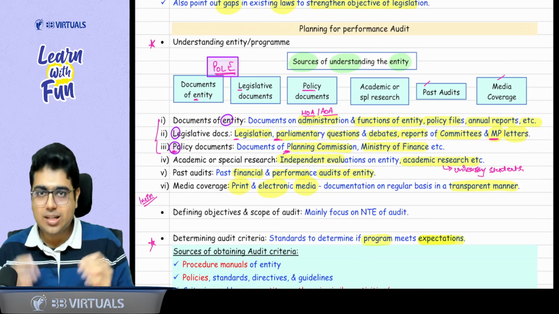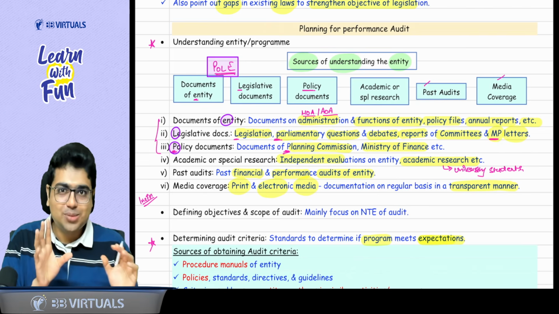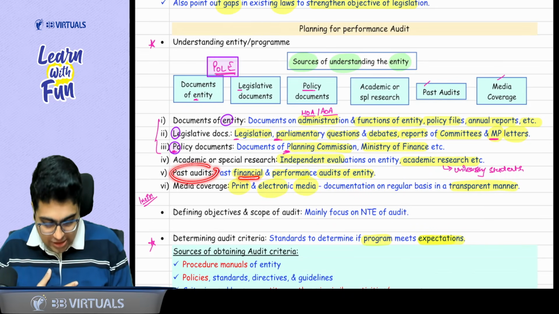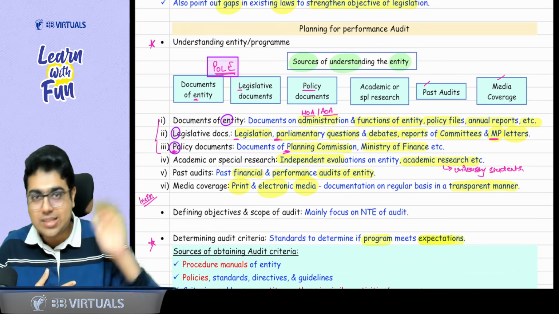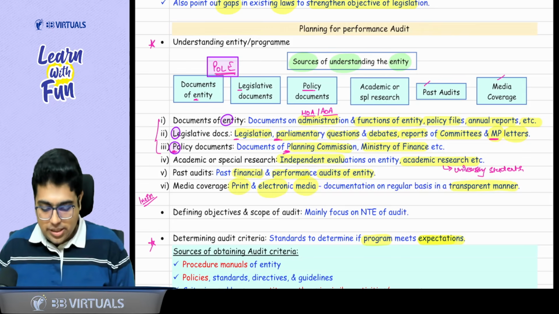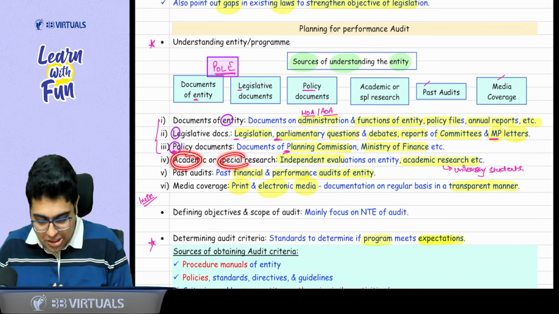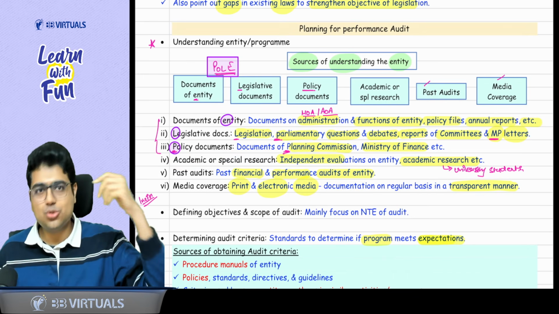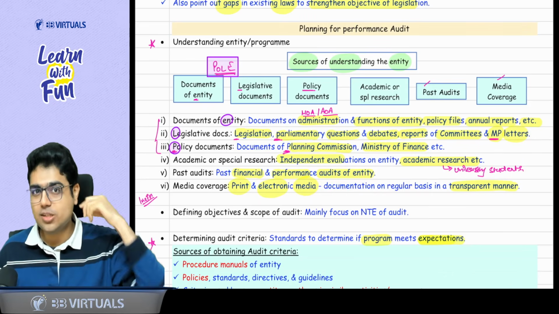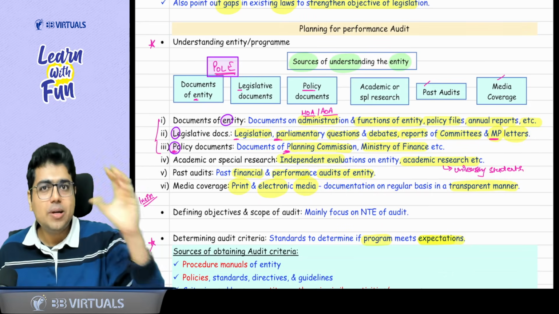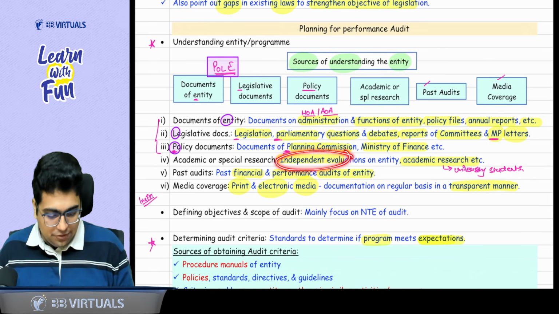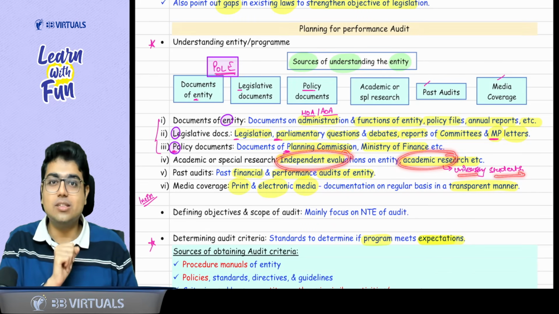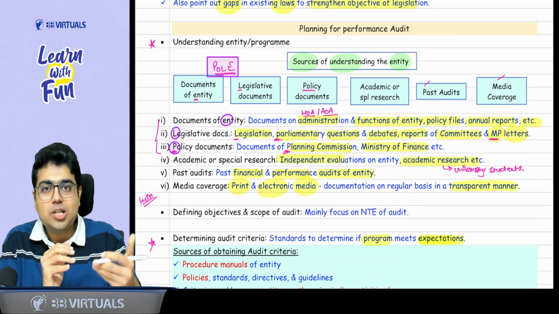So what you can do is, like a normal auditor, like we do in our articleship also, we see the files of previous period. So if there is a past audit, financial or performance audit documents are available, you can see that. Apart from past audit, if some academic or special research is done, there are certain big institutions, big universities, MBA institutions, they do proper research on government policies. So if any independent valuation or academic research by a university students has been done, you can go through that research, whether the policy has worked properly or not.